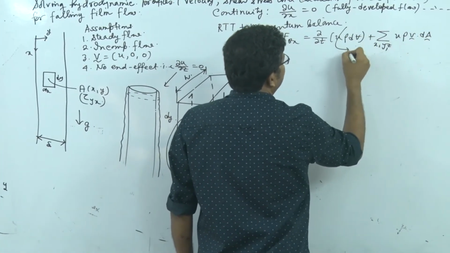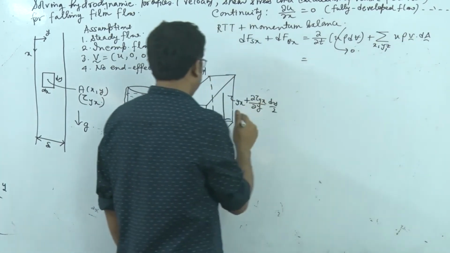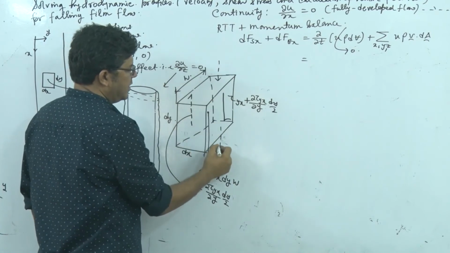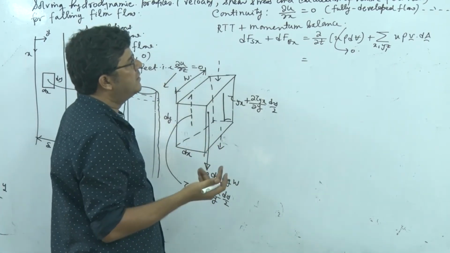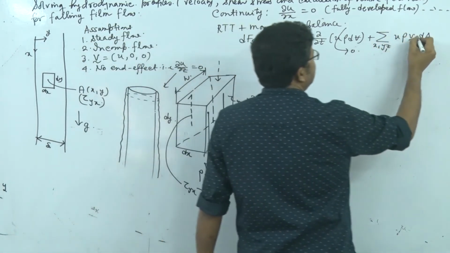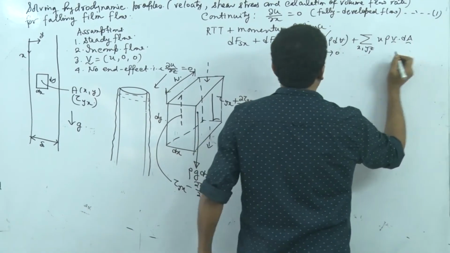So this part is equal to 0 because of assumption 1, and here it will be incoming, here it will be outgoing, and for the dot product, in the incoming case it will be negative and here it will be positive.